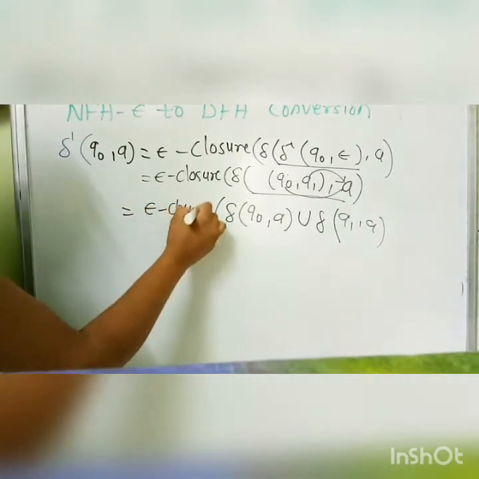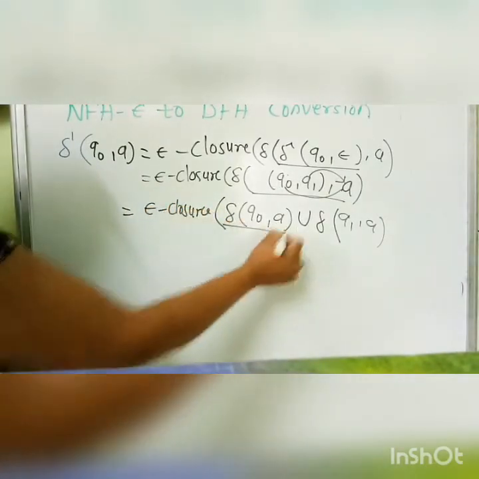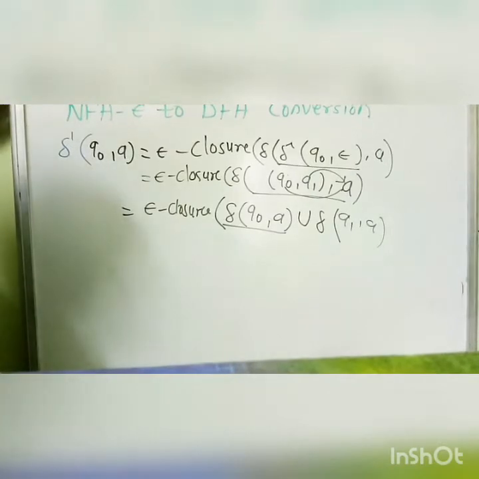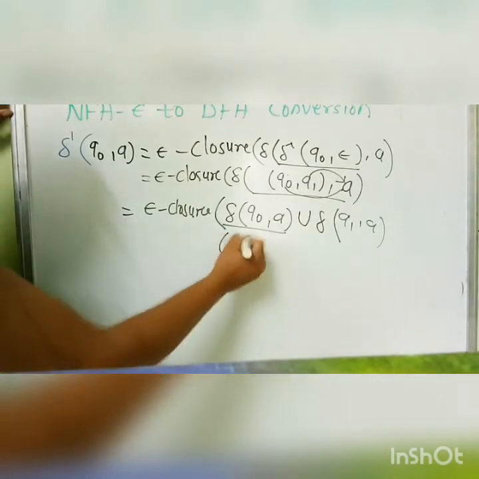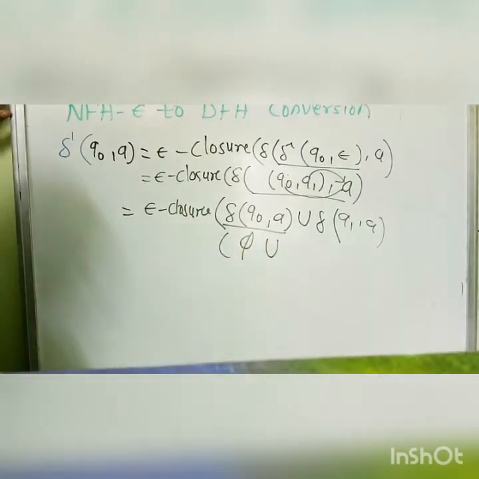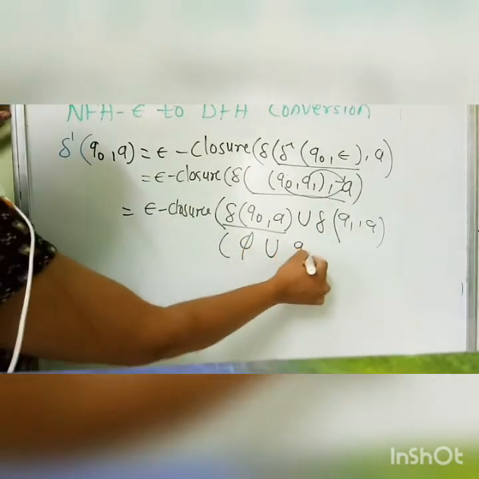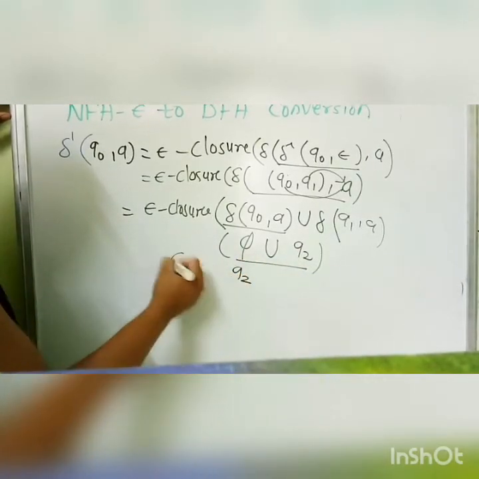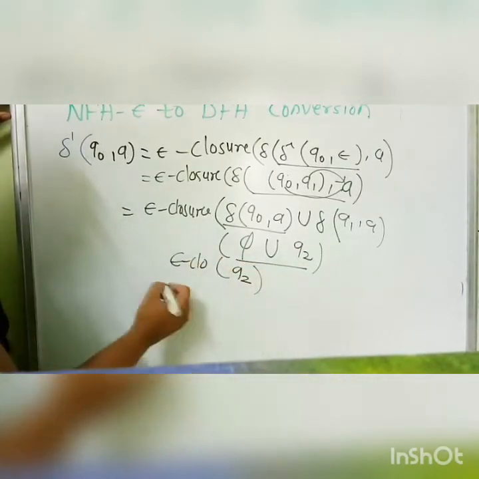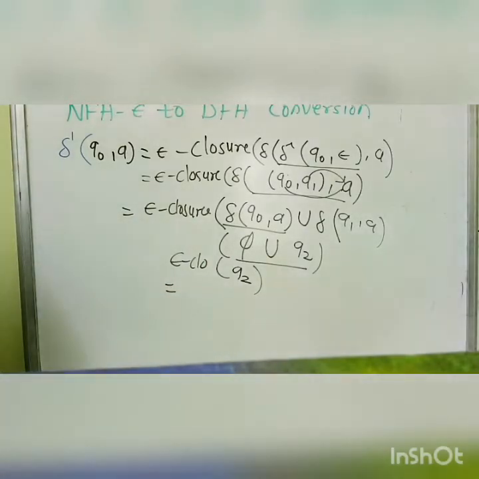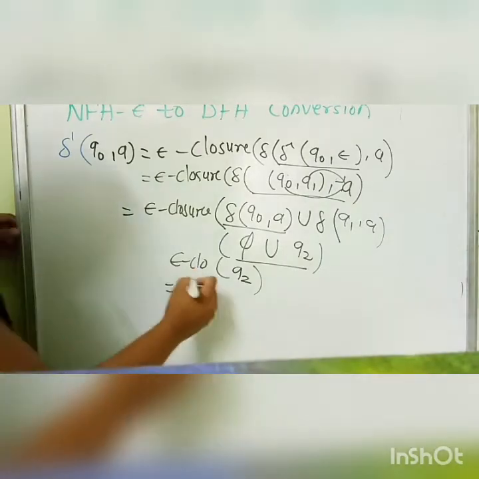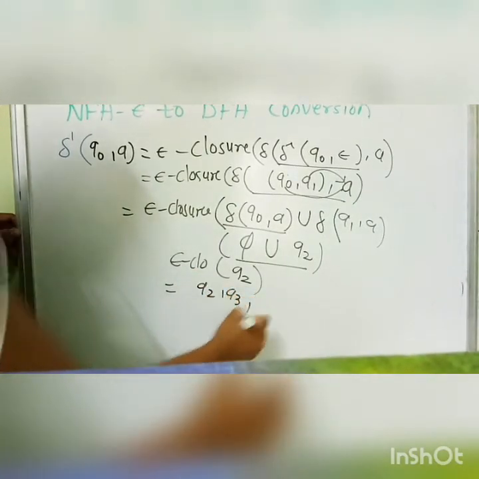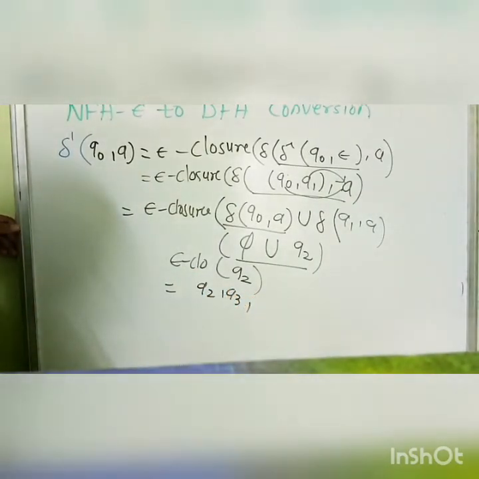Now delta of Q0 on a has no state, it comes with phi as output, and Q1 on a has the output state Q2. So the answer becomes Q2, and we have to take the epsilon closure of this Q2, and the epsilon closure of Q2 is nothing but Q2, Q3 and Q5.